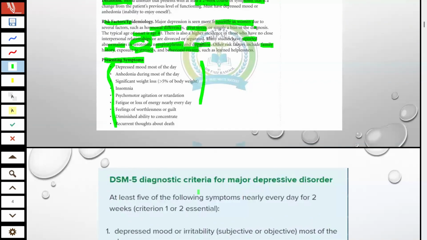So the most important thing to rule out in the history is suicidal ideation.